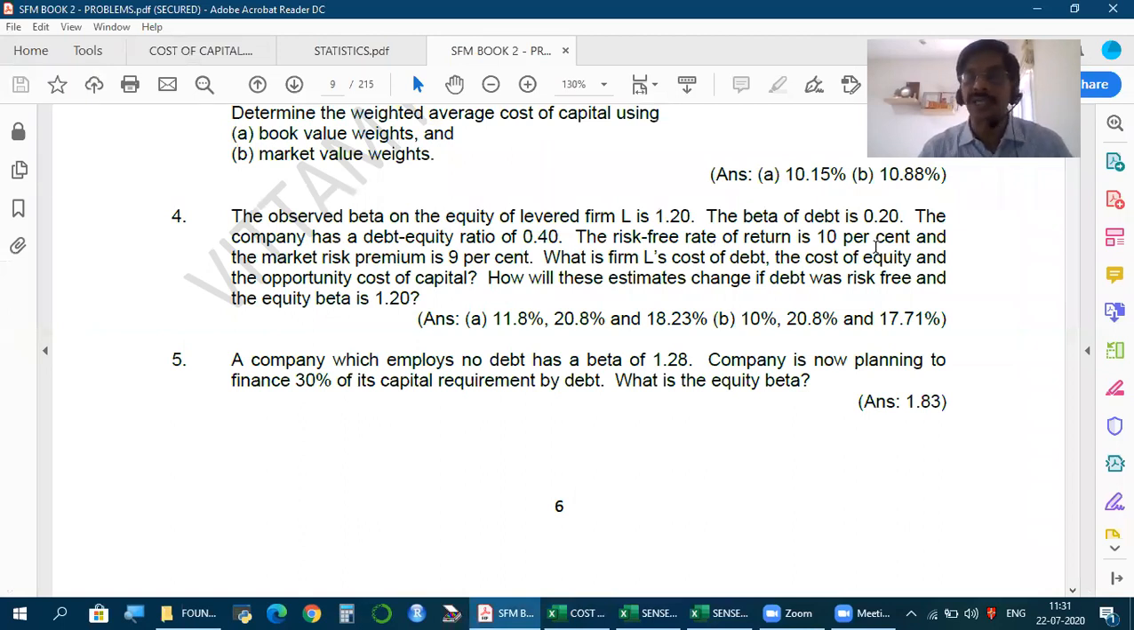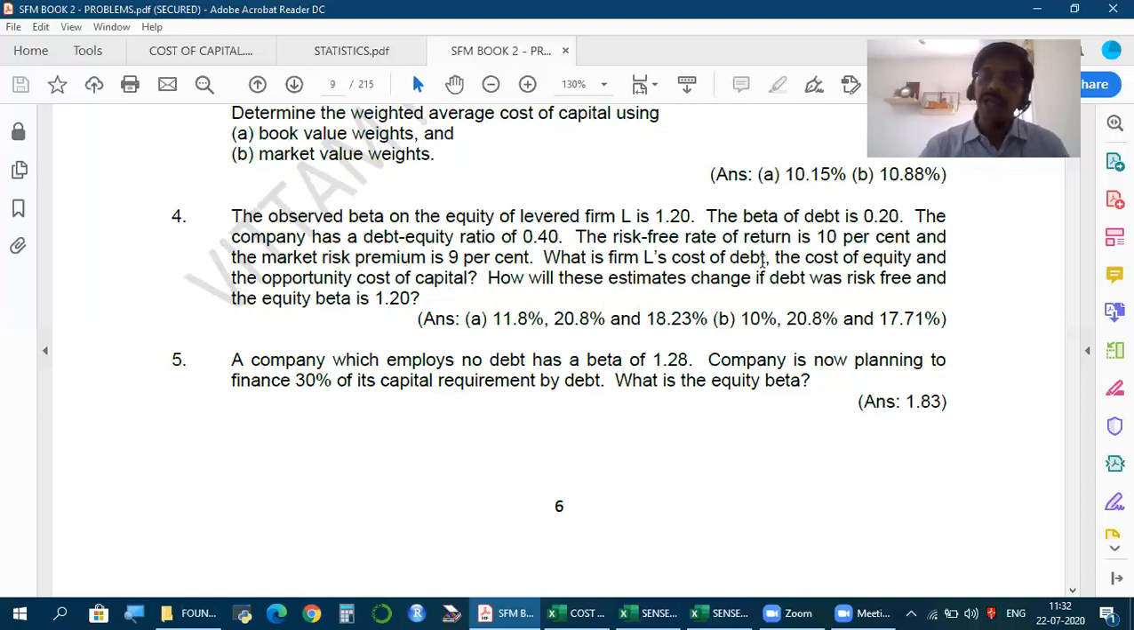Risk-free rate of return RF is 10%. Market risk premium is 9%. Please see this premium, that is RM minus RF. It's not market return, it's market premium. How do we get market premium? RM minus RF, 9%. What are we asked to find? Cost of debt, cost of equity, and opportunity cost of capital is the first question. Opportunity cost of capital is nothing but overall cost of capital, or WACC. Now, there is another question which we will see later. So given this data, they want us to find cost of debt, cost of equity, and overall cost.